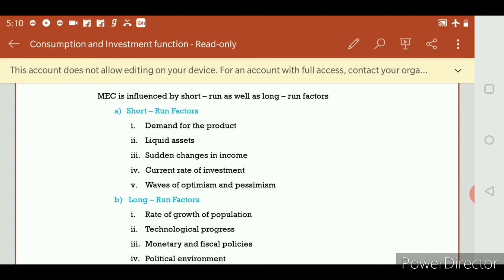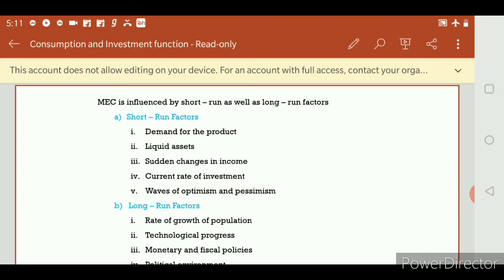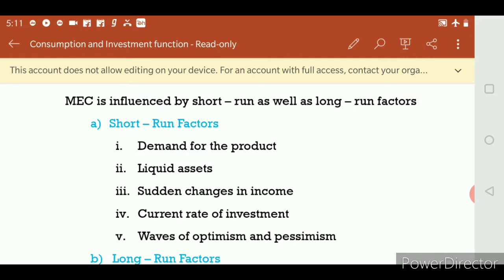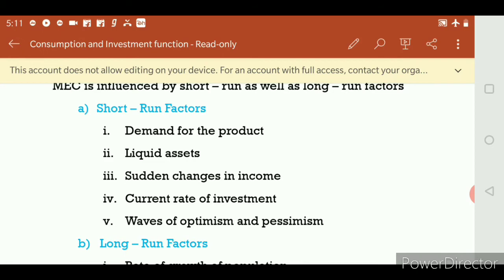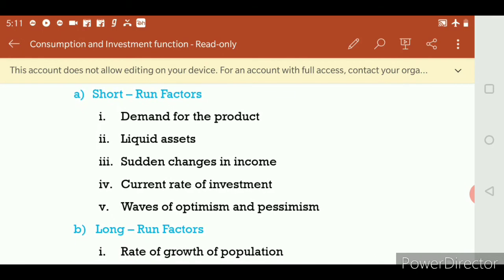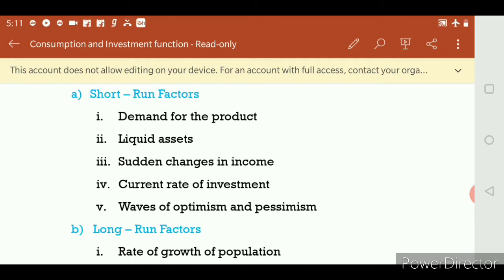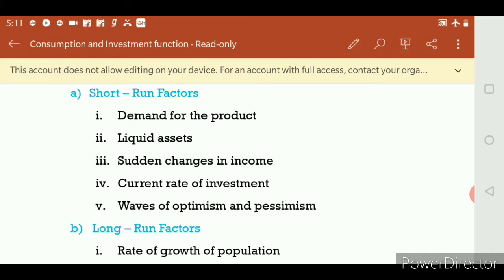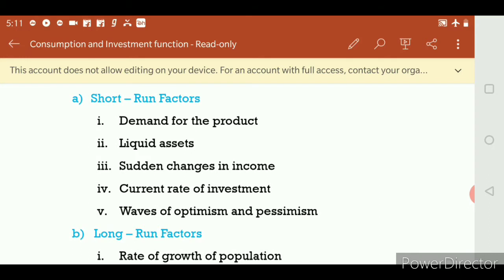First one is the demand for the product. Let me repeat: marginal efficiency of capital means the expected profitability of an additional capital asset. If I am adding additional capital, what will be my profit? That is called the marginal efficiency of capital. So under the short run factors, first is demand for the product, the first factor which changes the investment.